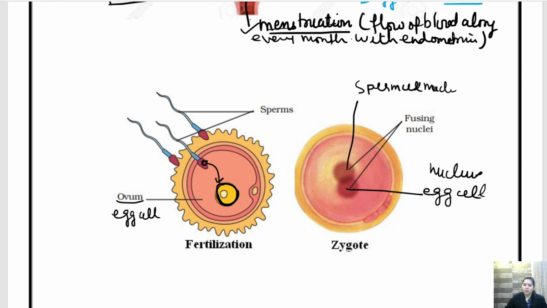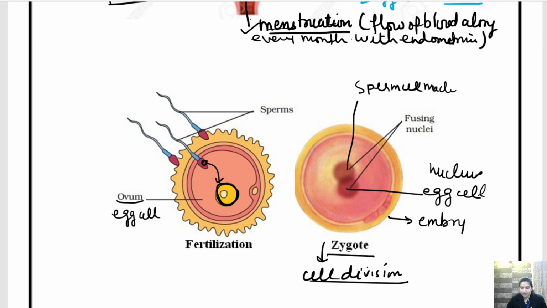Okay, now when they both fuse together, they form a zygote, and slowly and gradually cell division takes place, and they are converted into an embryo and then into a fetus, and different organs are developed inside the womb of a female.